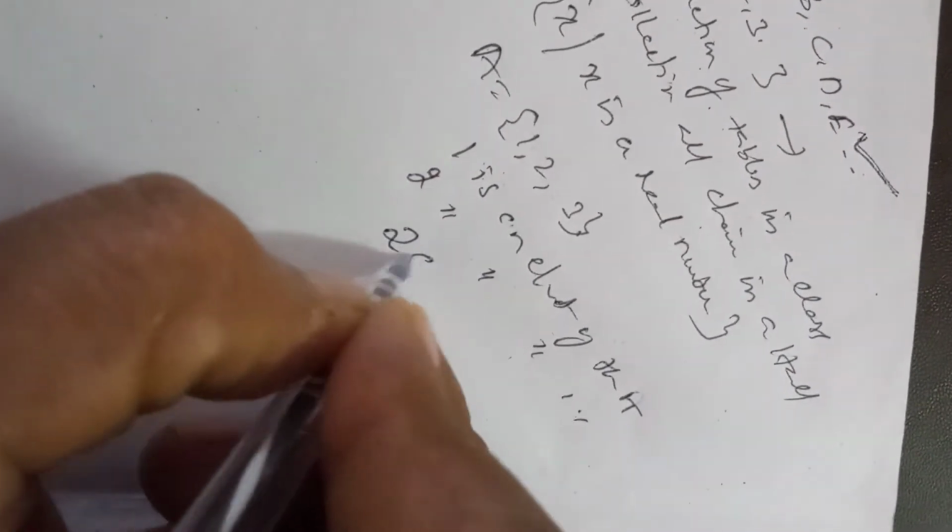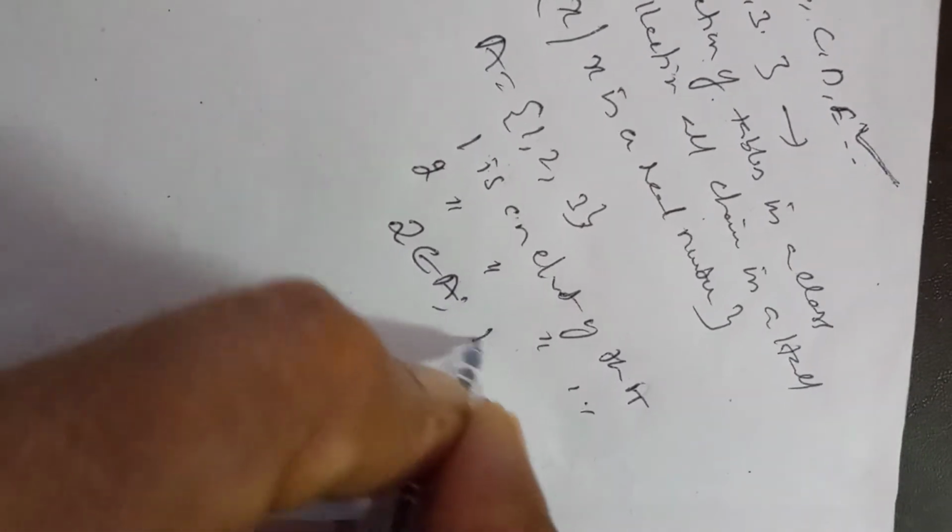In this case we write 2 belongs to A, 1 belongs to A, 3 belongs to A. This symbol is called belongs to.